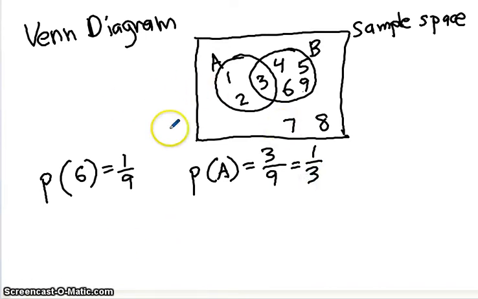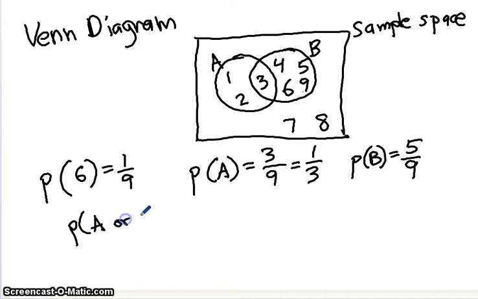We can talk about and or events. You notice I can say the probability that an outcome is in event B, well, that's 5 out of 9. Now, what about the probability of A or B? The probability that an event is either in A or B.